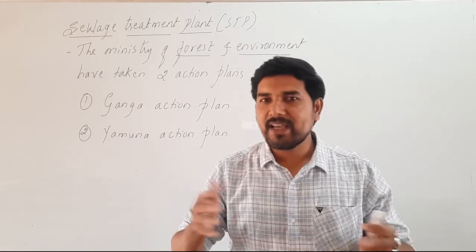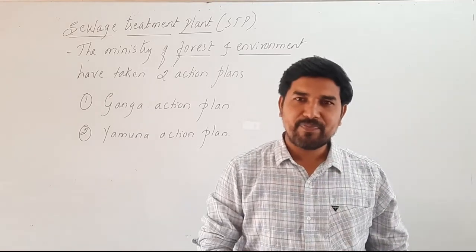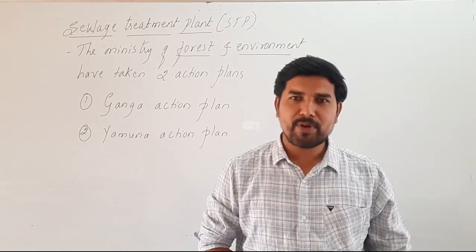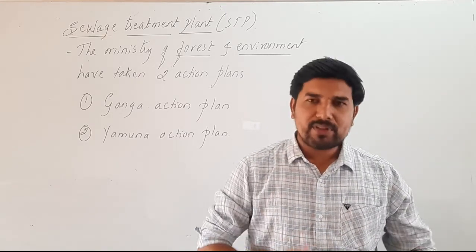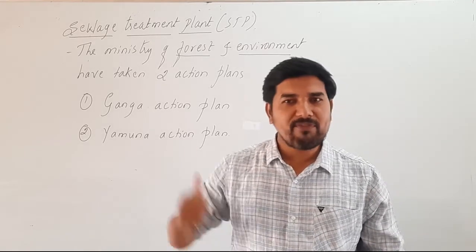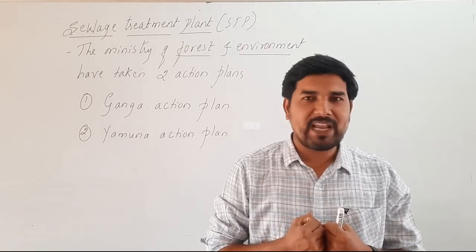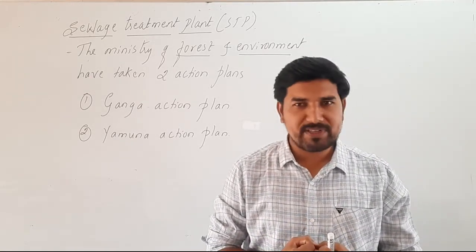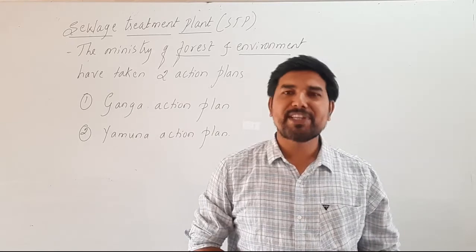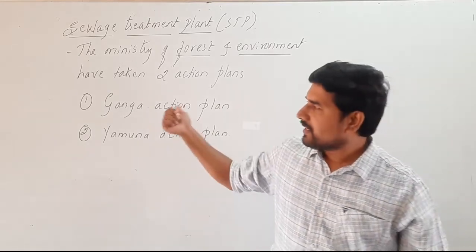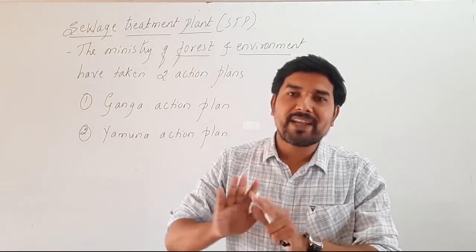Similarly, Yamuna is again a great river in India. The pollution of the Yamuna river has to be stopped. Now why do we have to conserve our rivers? Because rivers are the sources of water for the survival of human beings, and if we pollute water and use the same water in our day-to-day life, it will cause a lot of diseases to humans. Hence the main step taken by the government of India under the Ministry of Forest and Environment is these two action plans, to save our river water from getting polluted.